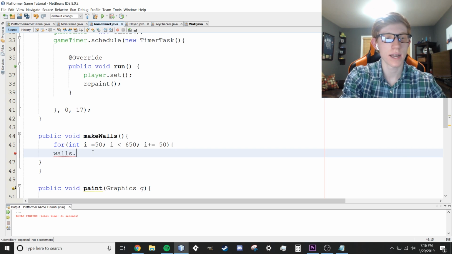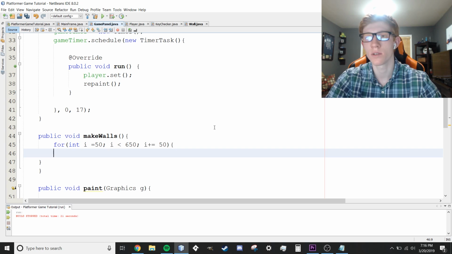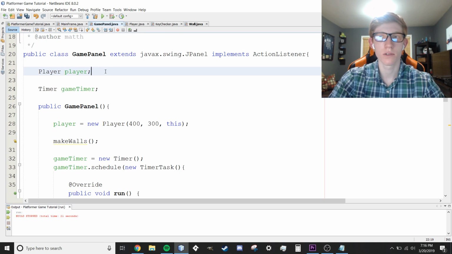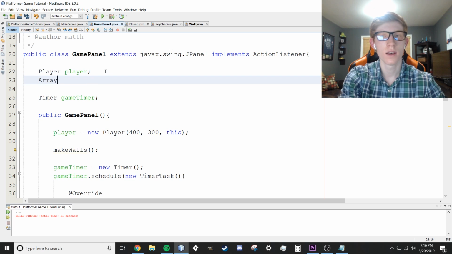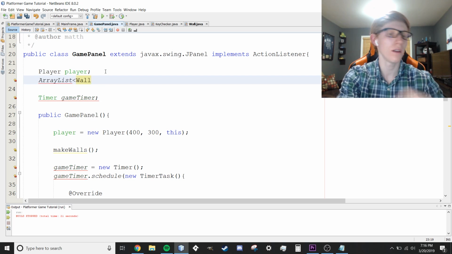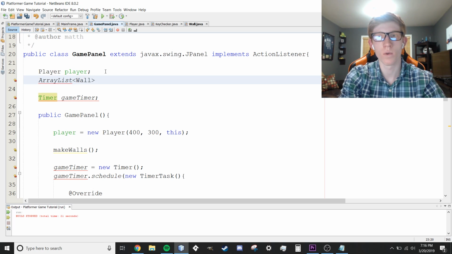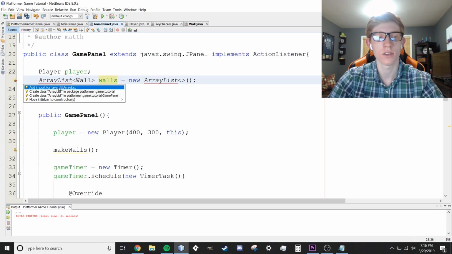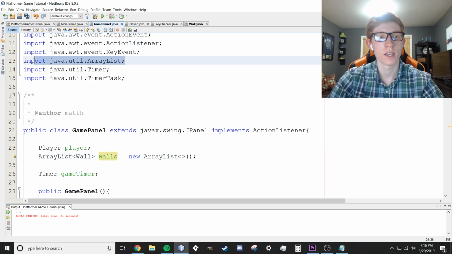And we're gonna say walls.add. Oh, we need to create the walls ArrayList. That's what we were gonna do earlier, and we ended up not doing it. So right above our player right here, we're going to create an ArrayList to store all of our walls within. This is going to be really helpful for collision checking later. So ArrayList of Wall is going to be an ArrayList of the wall object, called walls, just like that, equal to new ArrayList. Again, that's kind of confusing. So an ArrayList is a place where we store objects. This ArrayList specifically will take in wall objects, and it's going to be called walls. That makes sense. I'm going to have to import java.util.ArrayList. Let's see, import right there.